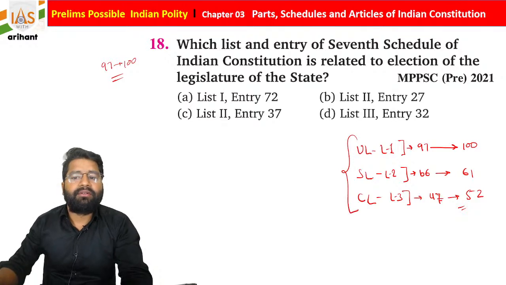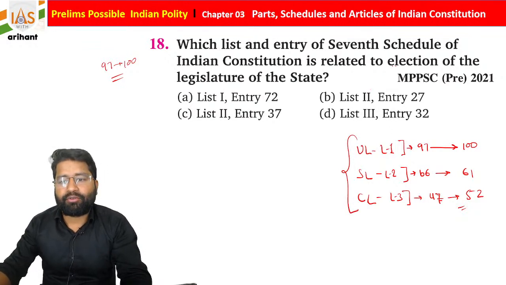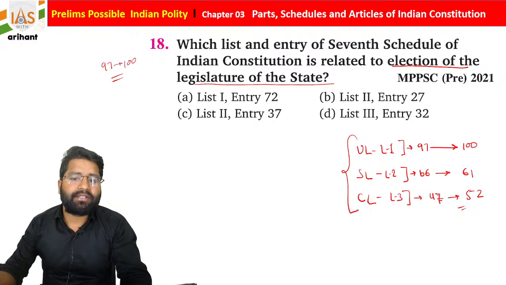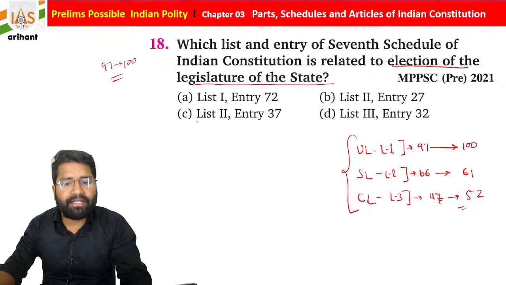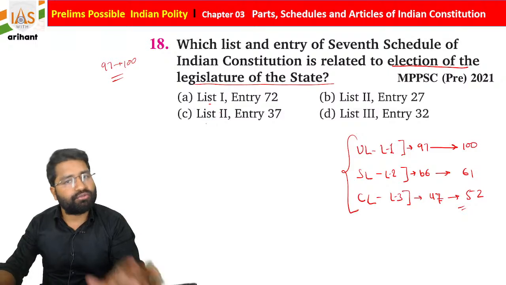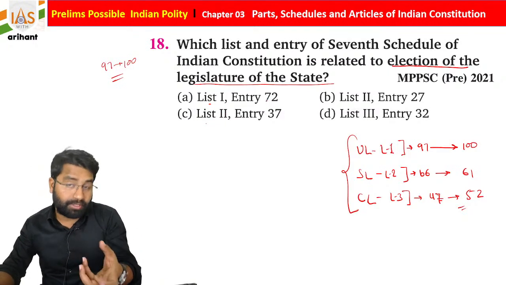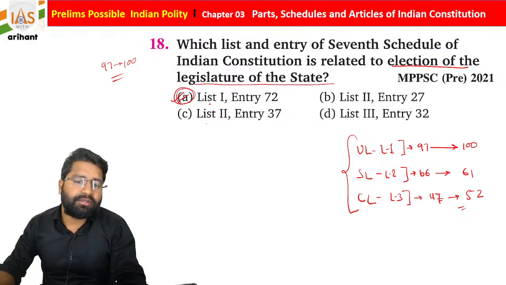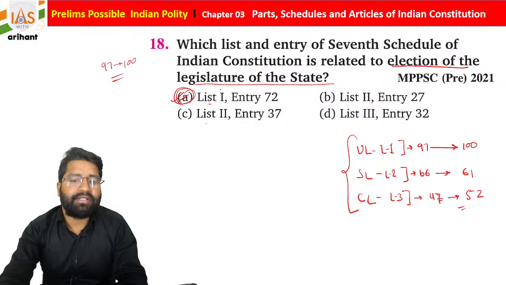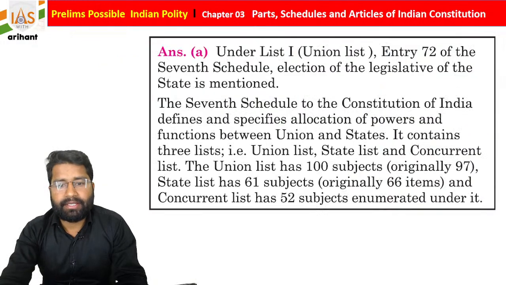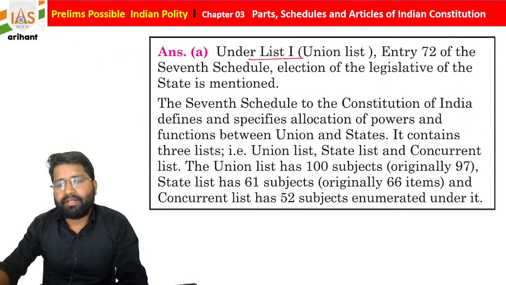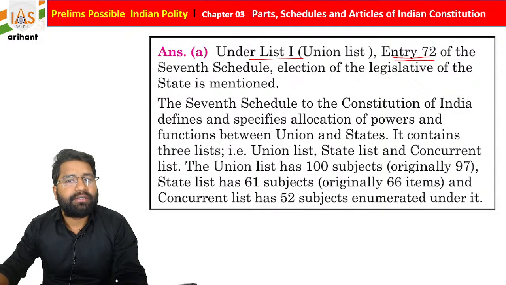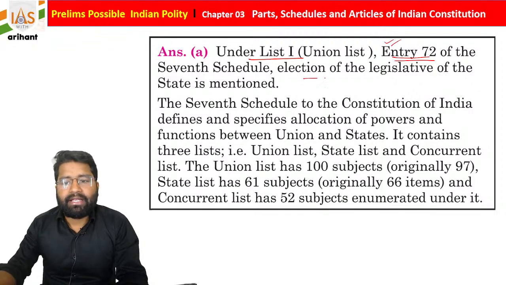But now, in which list is this provision of election of the legislature of a state mentioned? Basically there are two lists, list number 1 and list number 2, both are going to be correct. But according to MPPSC, they chose option A, list 1, entry number 72. Easy. So under list 1 of the Indian Constitution, students, Schedule 7 and entry number 72, election of the legislature of a state is mentioned there.